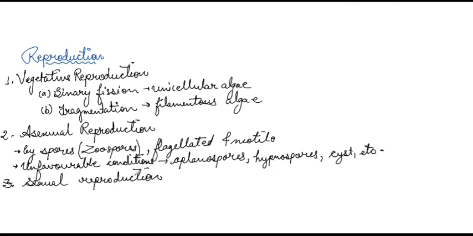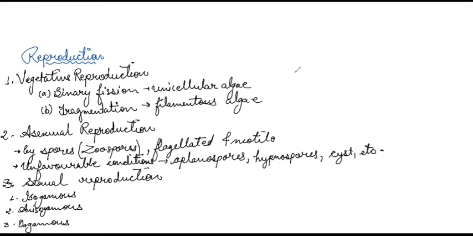And sexual reproduction is of three types. One is isogamous, number two is anisogamous, and number three is oogamous. We all have studied these three types, right? Isogamous, where male and female gametes are morphologically similar; anisogamous, where male and female gametes are dissimilar morphologically; and in case of oogamous, the male gamete is small and motile and female gametes are large and non-motile. That's how we differentiate the three types of sexual reproduction.